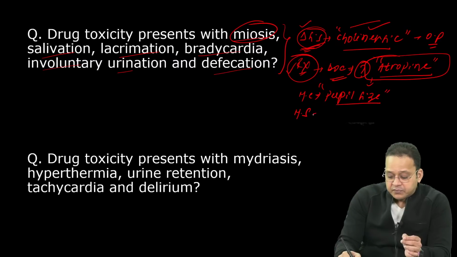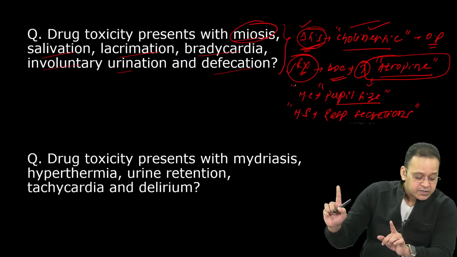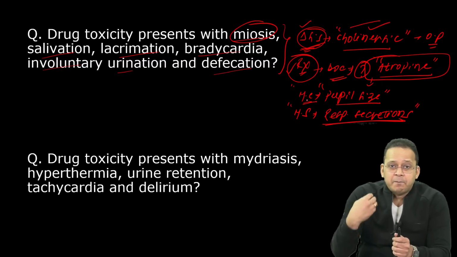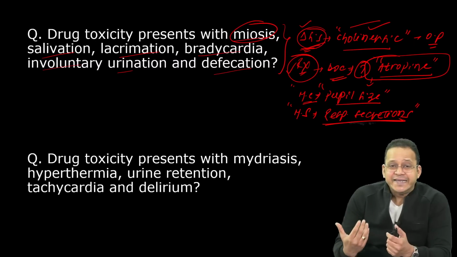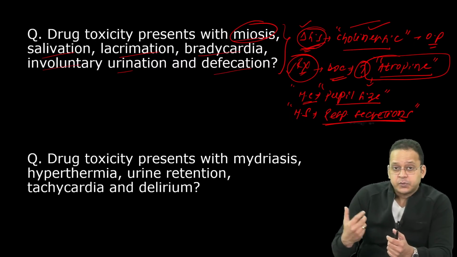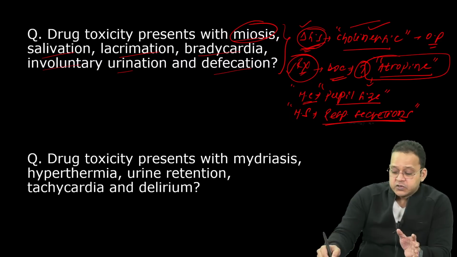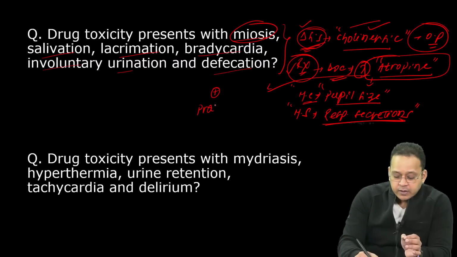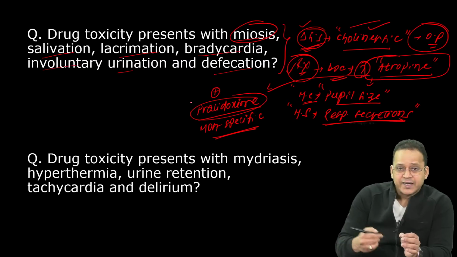Whereas most specific, if they ask you, it is respiratory secretions. So these are some important points which they ask you. Most common is pupil size, because measuring respiratory secretion is not that easy. Once you go to internship, you'll realize what you measure is pupil size. And at last, in organophosphate poisoning, to atropine I also add something called pralidoxime. If they ask you what is the most specific drug for organophosphate poisoning, your answer is oxime or pralidoxime.